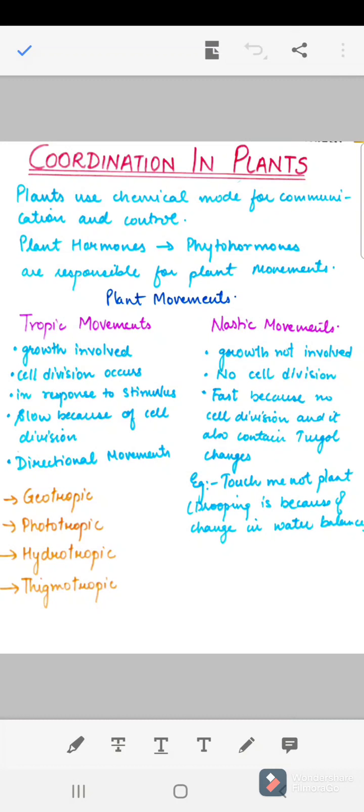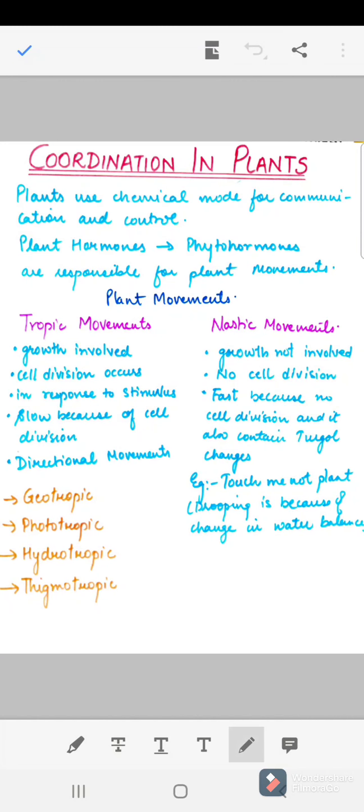As we were studying the chapter Control and Coordination, we have already seen control and coordination in animals, in which we discussed the hormonal system and the nervous system. And the links you can find in the description box or in the i-card. So, today let us see how control and coordination takes place in plants.